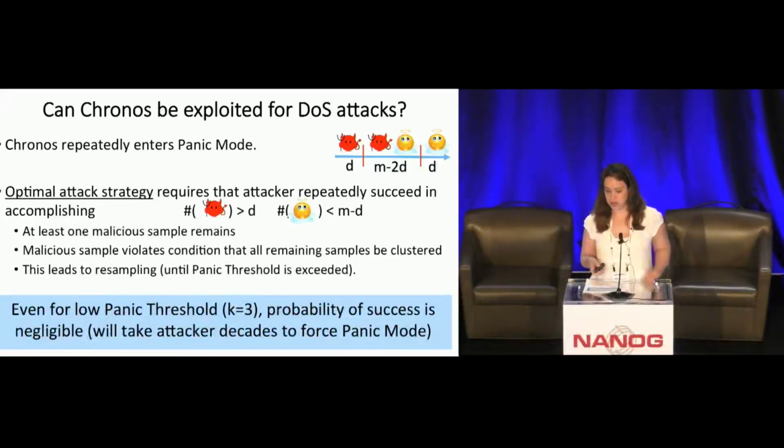However, we saw that even if we set a low panic threshold, say k equals 3, which means that we go to panic mode after 3 attempts, the probability of success here is negligible. The attacker will need decades in order to force us to achieve this panic mode.